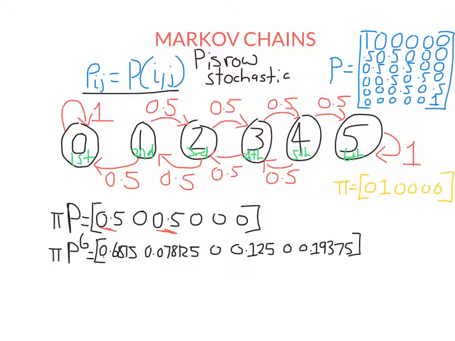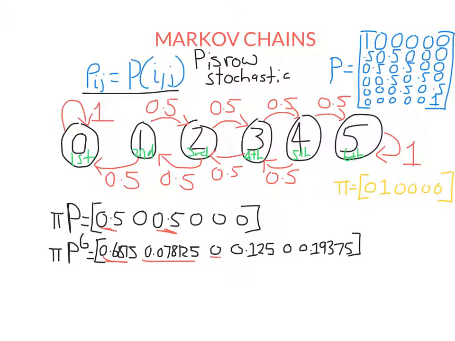So there's a 68.75% chance that I've gone broke and I've stopped playing after 6 goes, or within the first 6 goes. There is a probability of about 0.08 that after 6 goes, I will have exactly $1 left. And of course, there's no chance that I will have only $2 left, and so on.